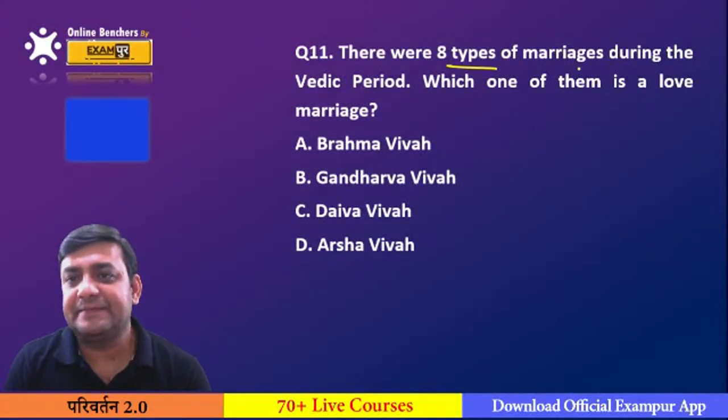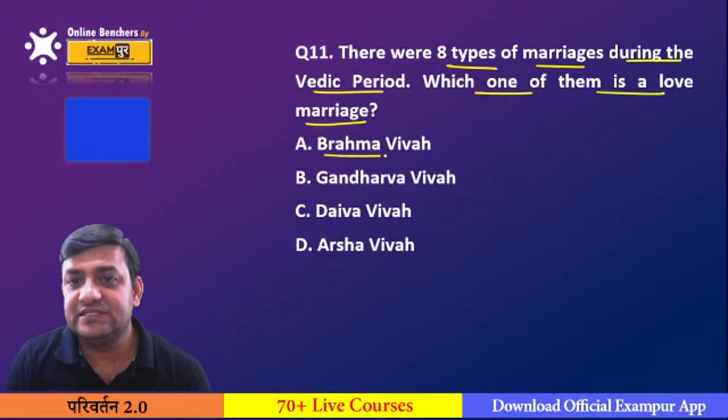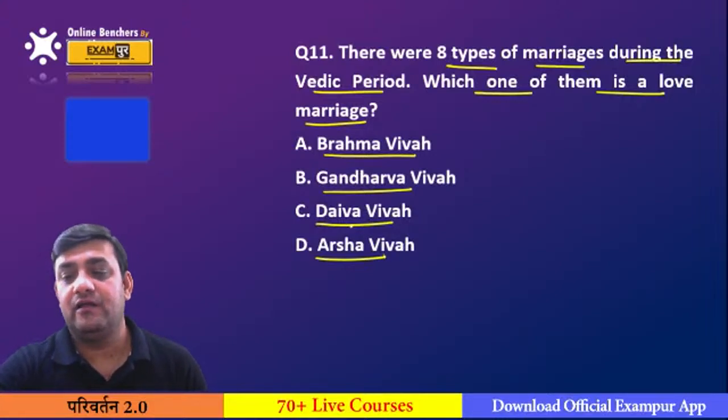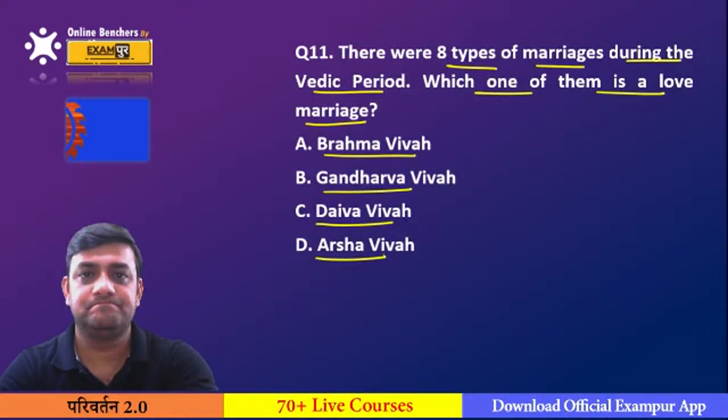There were 8 types of marriages during the Vedic period. Which one of them is considered as a love marriage? Is it the Brahma Vivah? Is it the Gandharva Vivah? Is it the Deva Vivah? Or is it the Arsh Vivah? Which of the following types of marriages is considered to be the love marriage?